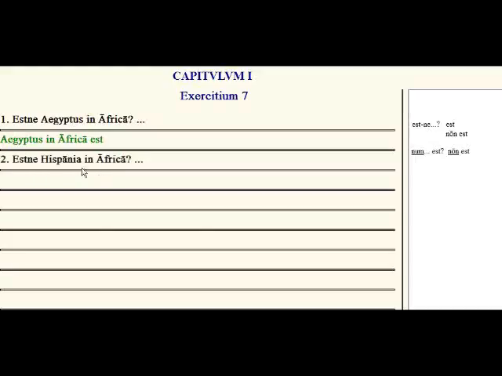So, Estne Hispania in Africa? Hispania in Africa non est. Ubi est Hispania? Where is Spain? Hispania in Europa est. So you can practice on your own, even come up with your own questions. The last one, Ubi est Hispania, I anticipated his question. And the response, Hispania in Europa est.